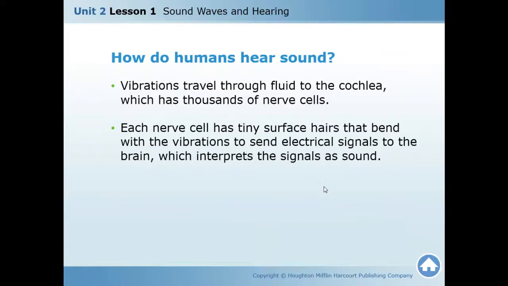Vibration travels through the fluid to the cochlea, which has thousands of nerve cells. Each nerve cell has tiny surface hairs that bend with the vibration to send electrical signals to the brain, which interprets the signal as a sound. So, in this video, you are going to see what happens in your ears to send the signal of the sound to the brain. Okay, watch carefully.